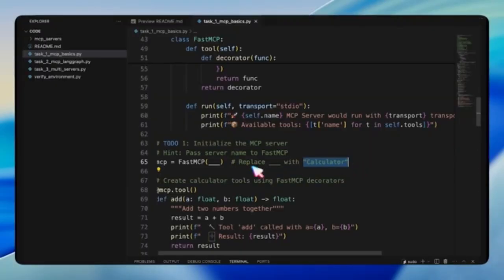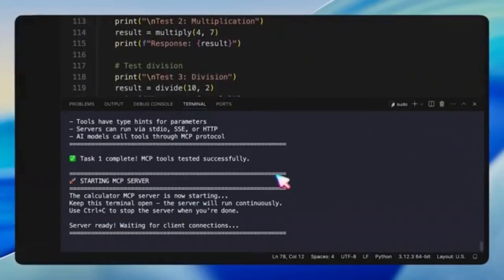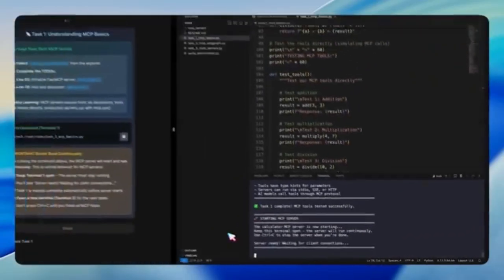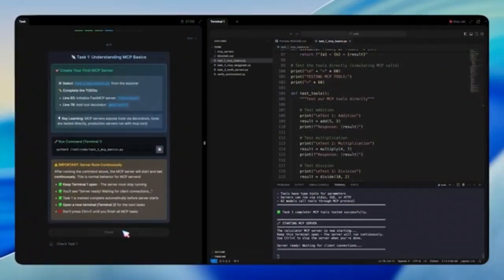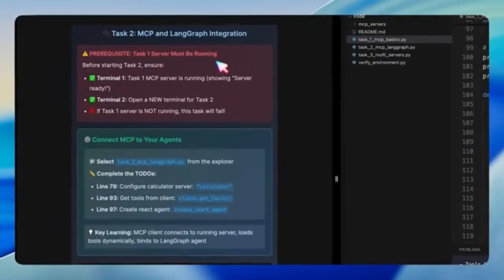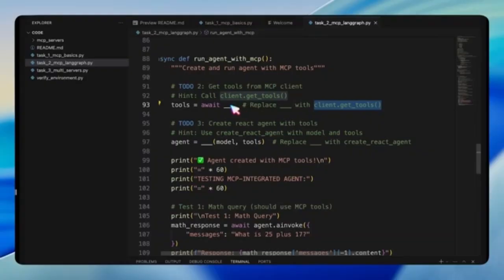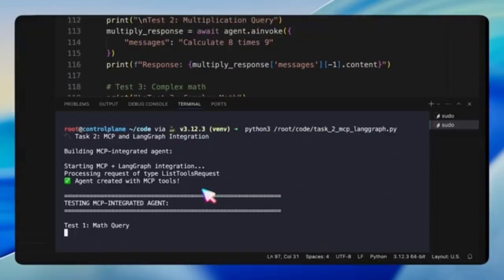The task involves initializing a server called calculator, defining a function as a tool with the @mcp.tool decorator, and running it with the stdio transport. This shows how simple it is to expose a structured function as an external tool that LangGraph can later consume. In task number 2, we integrate MCP with LangGraph. The challenge here is to connect the calculator server to an agent.